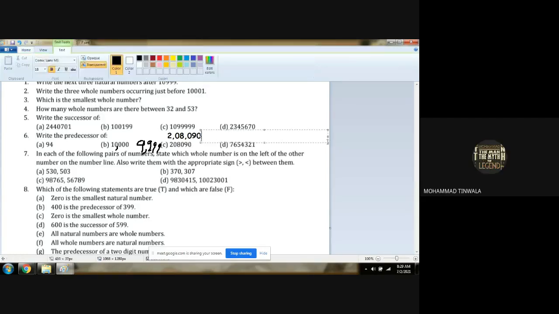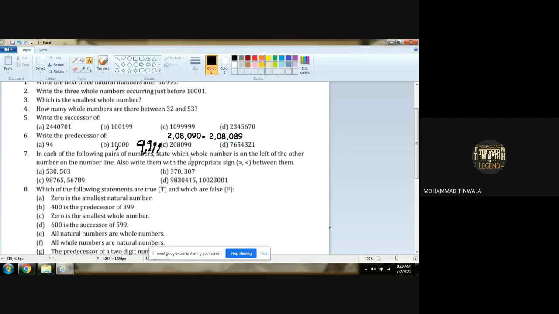So what to be converted to? 2 lakh 8,089. 2,08,089.